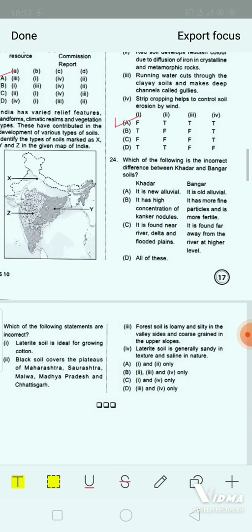And in Khadar it is found near river, delta and flooded plains, whereas in Bangar it is found far away from the river at a high level. And in option D, it's written all of these. So here you have to choose which is the incorrect difference between Khadar and Bangar soil.